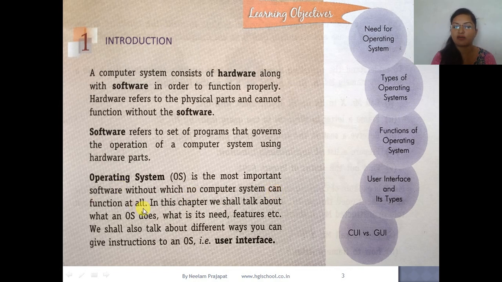It will be very tough to use a computer without it. In this chapter we will talk about the operating system, or OS, its need and features, and the different ways we can give instructions to an OS, that is, the user interface.